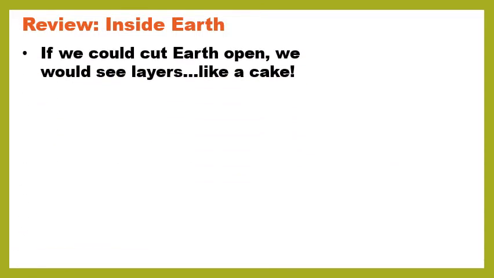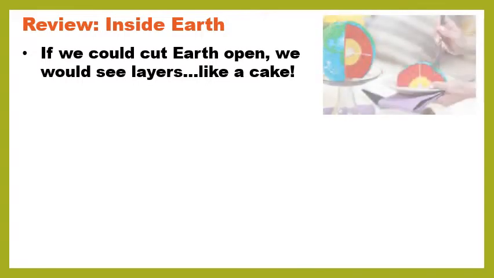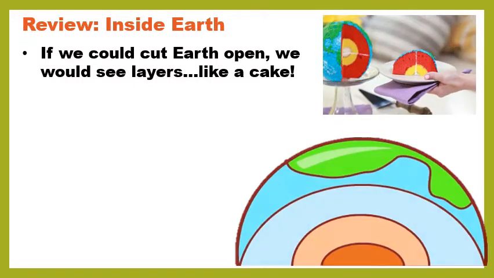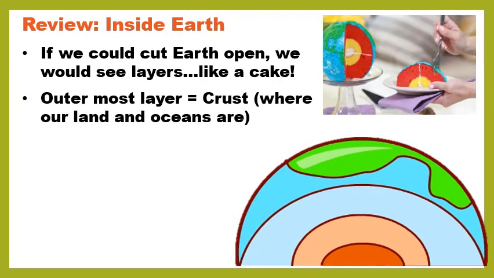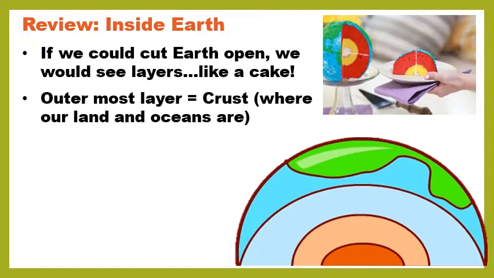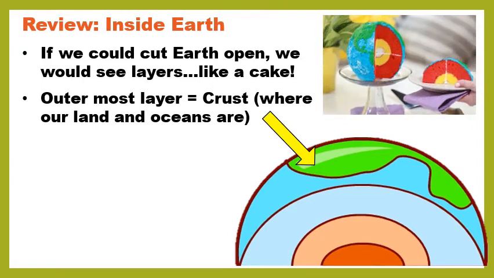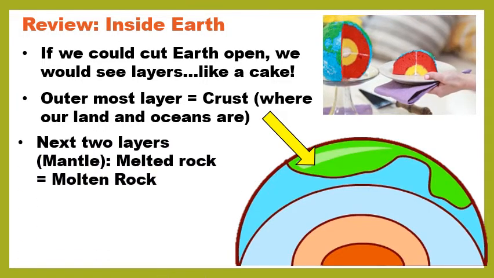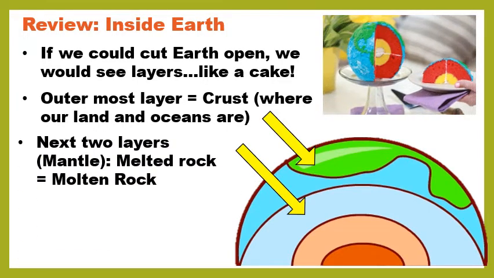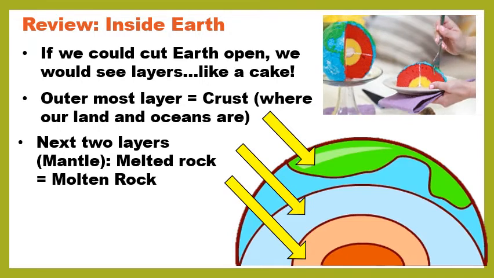Remember I said if you cut open Earth, like if you cut open a basketball, you would see layers like a cake. And so we already talked about the innermost layer, if you remember. So let me go from the outside in. The outermost layer right here is called the crust, and this is where all of our continents, land, and oceans are. All right, the next two layers are called the mantle, and they're actually made of melted rock.